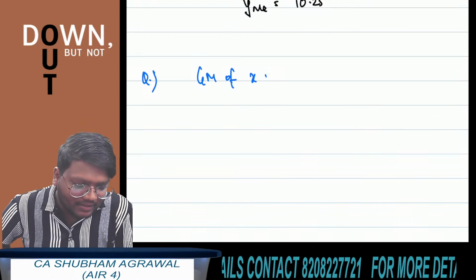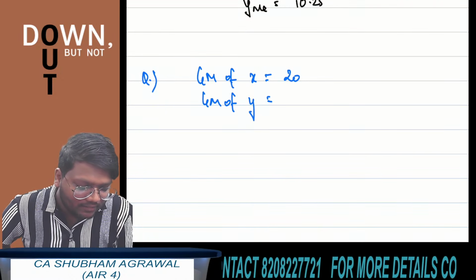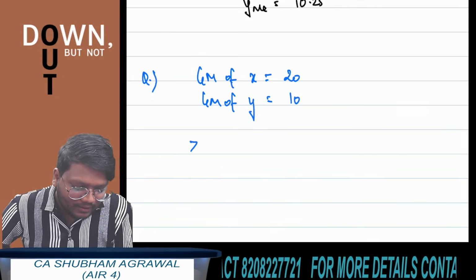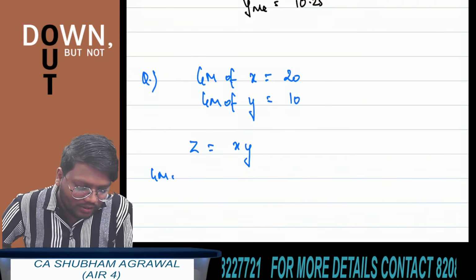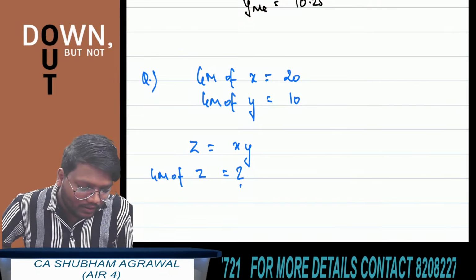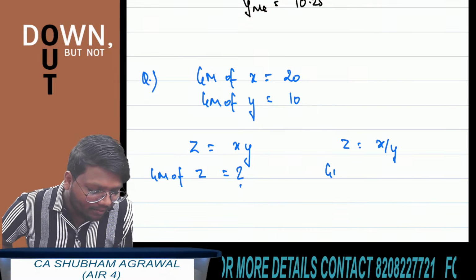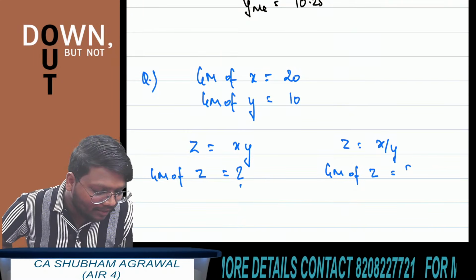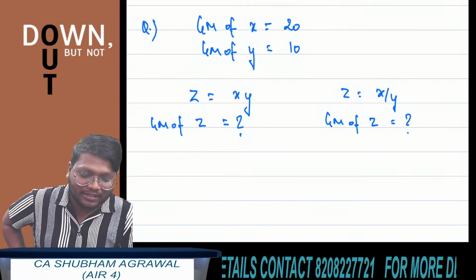Geometric mean of x is 20. Geometric mean of y is, let's say, 10. z is equal to x multiplied by y. Tell me what is the geometric mean of z. And if z is equal to x upon y, then tell me what is the geometric mean of z. Quickly tell me the answer for this question. Try to give the answer orally.